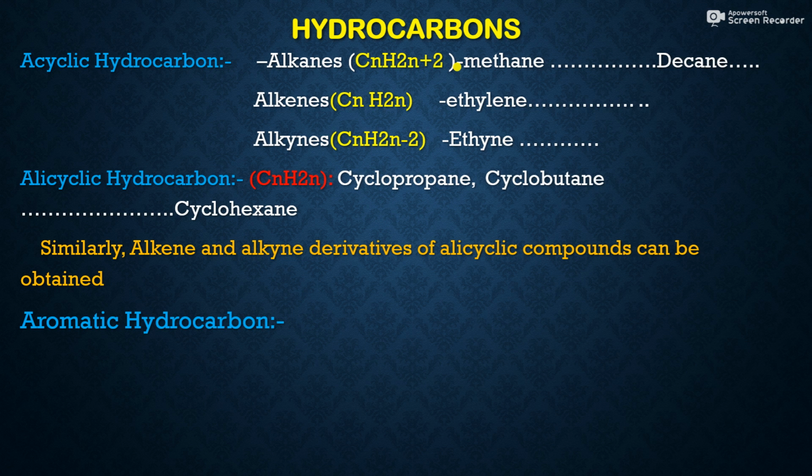So this family consists of the starting compound, that is ethylene, then propylene, then butylene, then pentylene, then hexylene. In this way, we can derive several types of compounds.